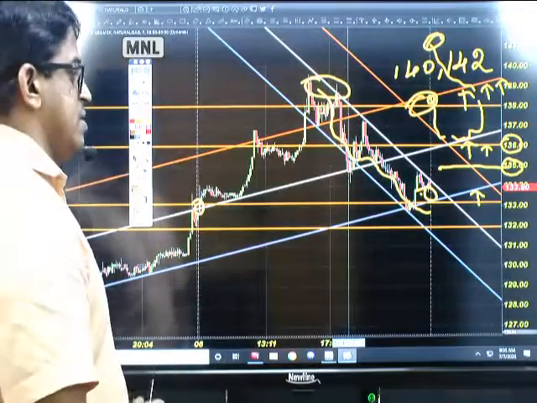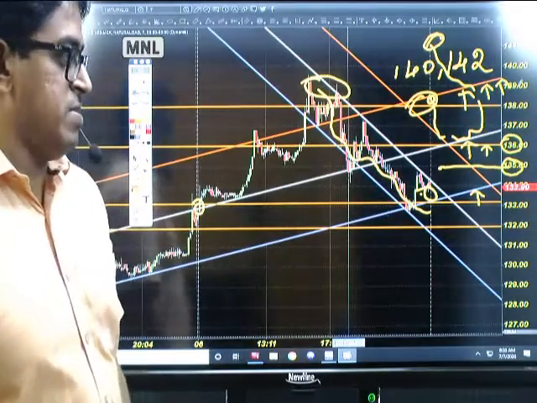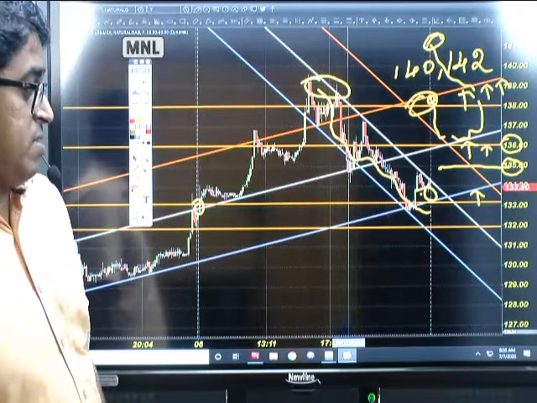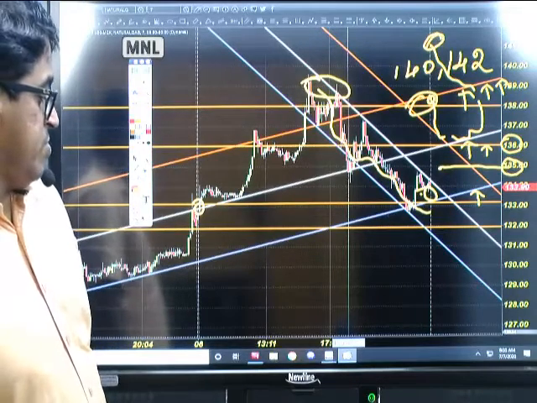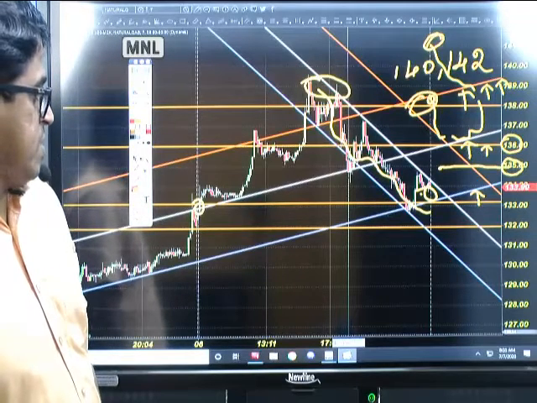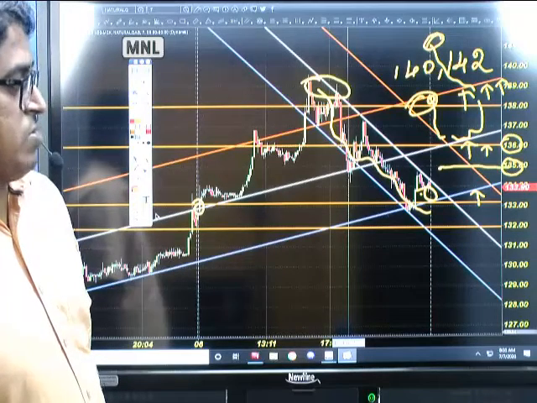This is a 7-minute chart. So you need not wonder, or we could see some comments stating that how to draw these, where to get these lines, but it's very easy. So I'm going to clear these annotations. After clearing these annotations, you will see that you can draw the same line.